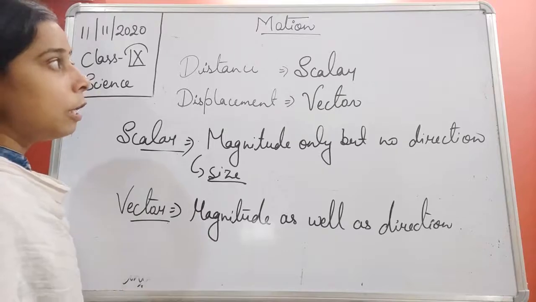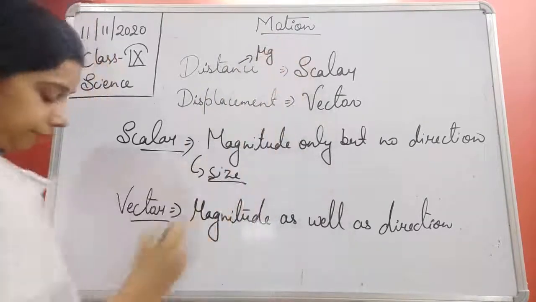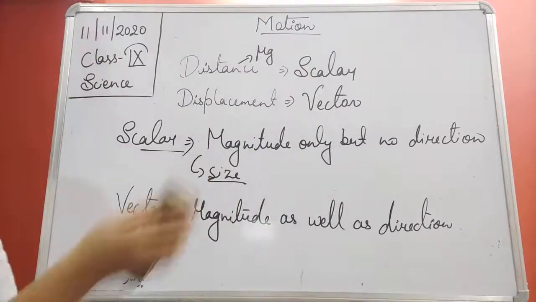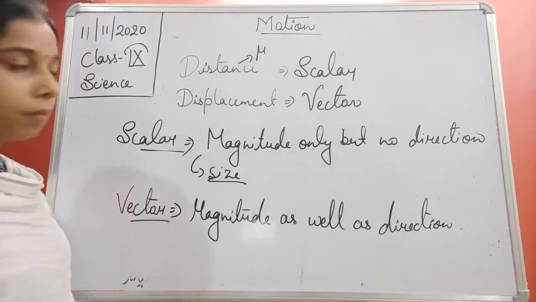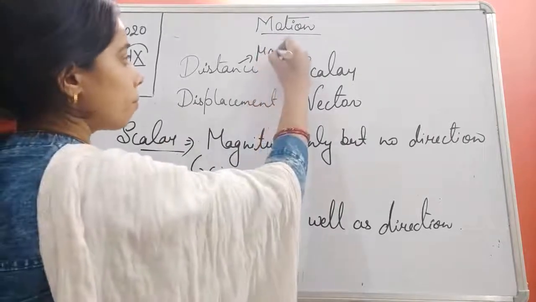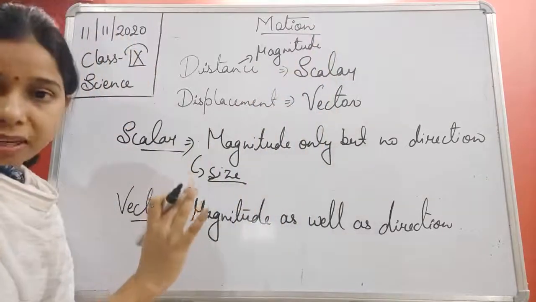It means distance is having only magnitude but no direction.